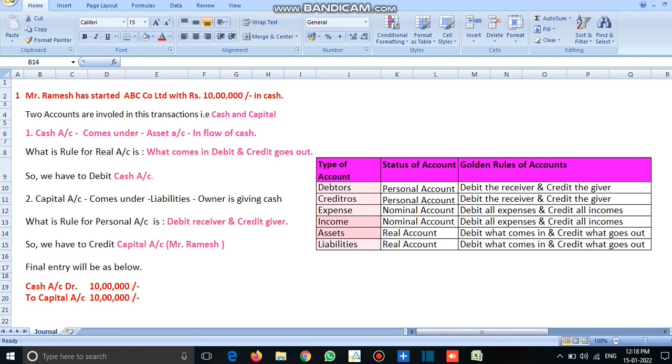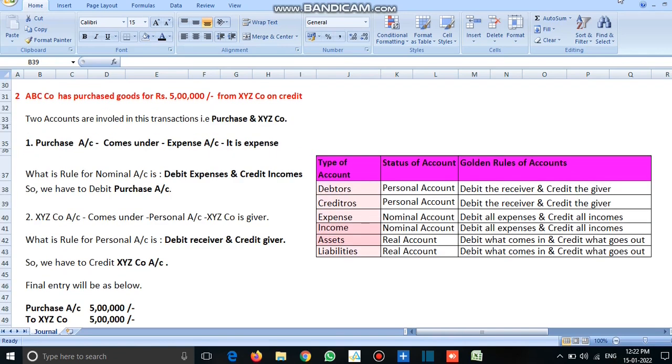So we cannot credit Mr. Ramesh's account because he is the owner. In the company's books, we cannot add the owner's name. So finally you can see the entry as below. Cash account debit with 10 lakhs, to capital account 10 lakhs.